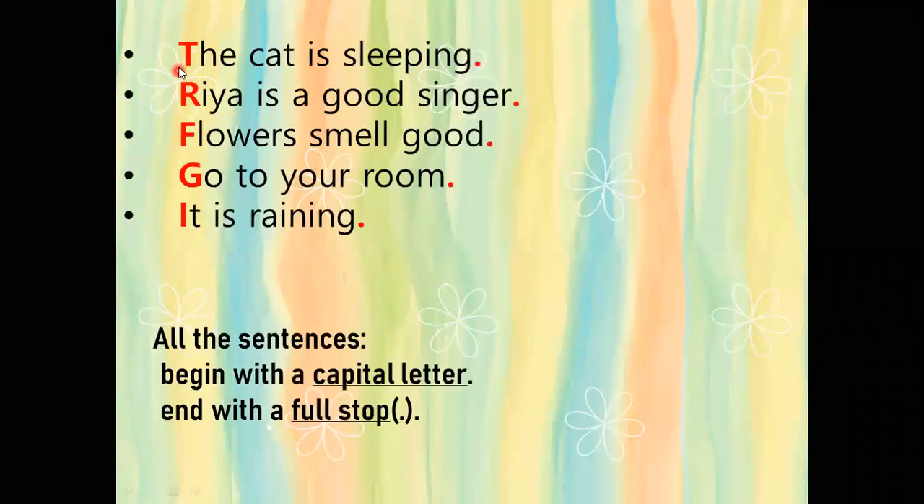They are that all the sentences are beginning with a capital letter. See, T of the, R of Ria, F of flowers, G of go, I of it. They're all beginning with a capital letter. And all the sentences are ending with a full stop. This dot is known as a full stop, and all the sentences have a full stop in the end. So we can come to the common conclusion that all the sentences begin with a capital letter and end with a full stop.